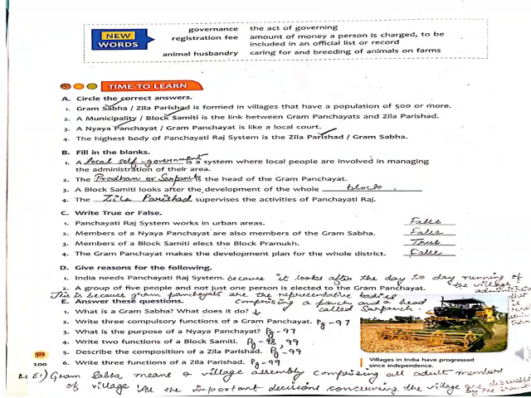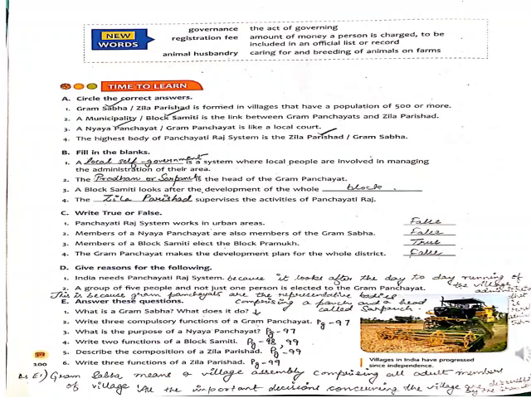Then answer these questions also you need to write down in your notebooks. What is a Gram Sabha? There the answer I have written at the bottom of this page with pencil, you can see. Gram Sabha means a village assembly comprising all adult members of the village. That you need to write.